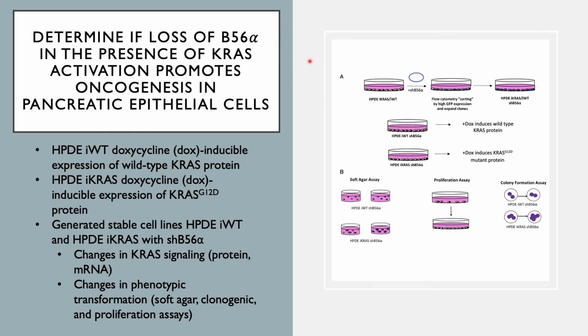To address my first aim, to determine if the loss of B56 alpha can transform epithelial cells when coupled with KRAS mutations, we generated stable cell lines from human pancreatic ductal epithelial cells, or HPDE cells, that have an inducible expression of either wild-type KRAS or KRAS G12D, and a stable knockdown of PP2A-B56 alpha. Soft agar, clonogenic, and proliferation assays will be used to assess if the cells have been transformed, and then protein and mRNA will be analyzed to determine signaling changes in the downstream effectors of KRAS.